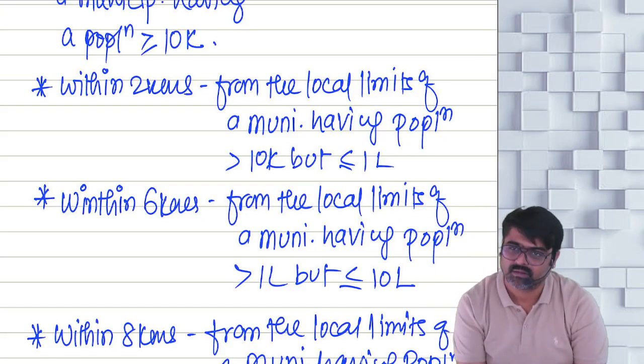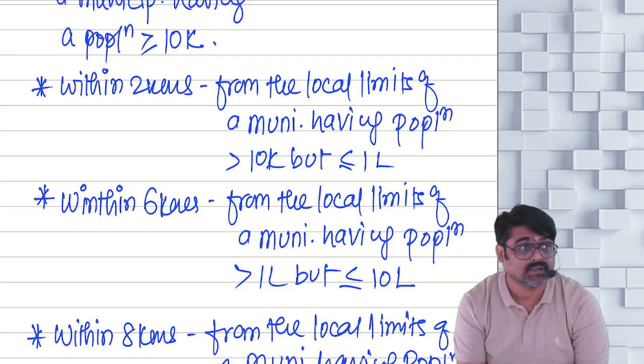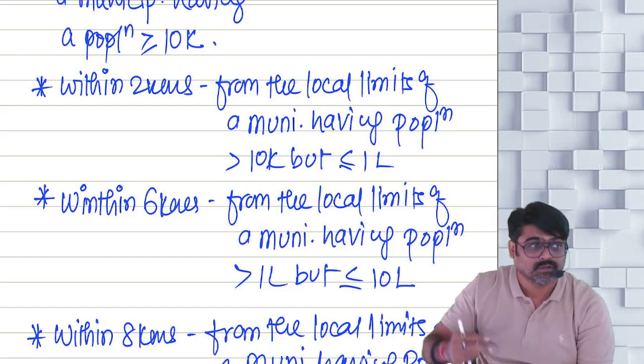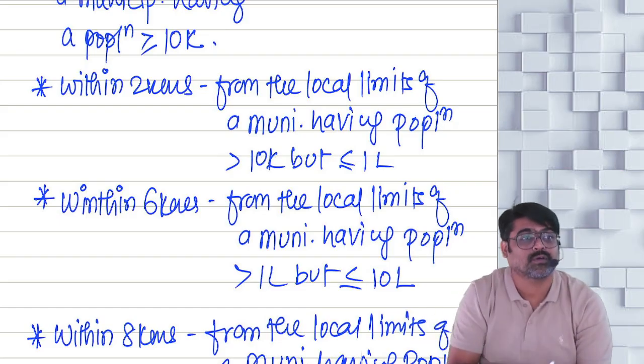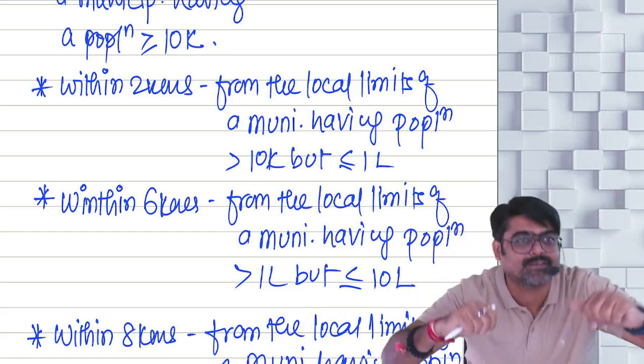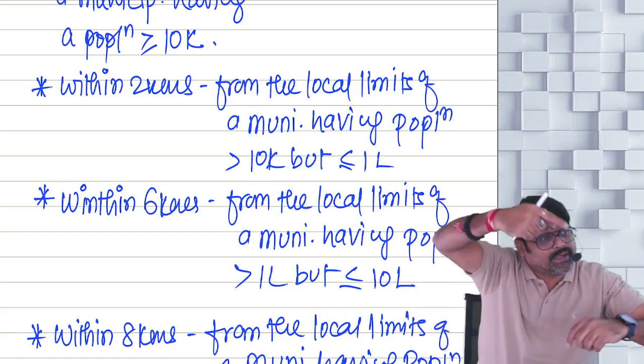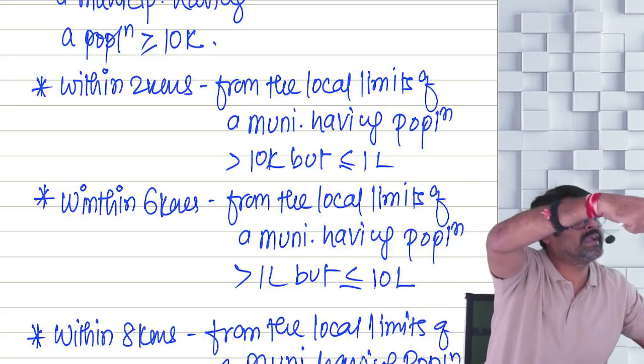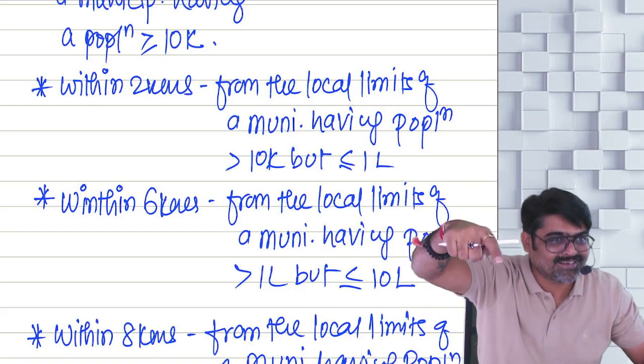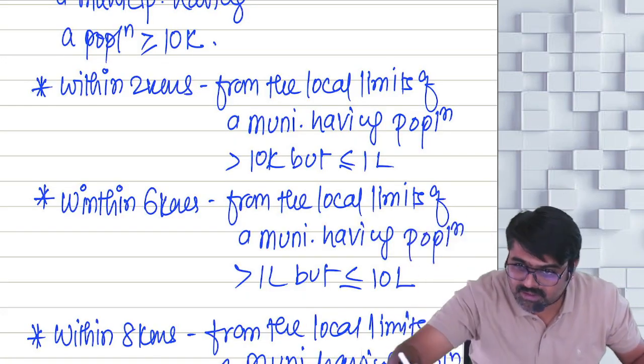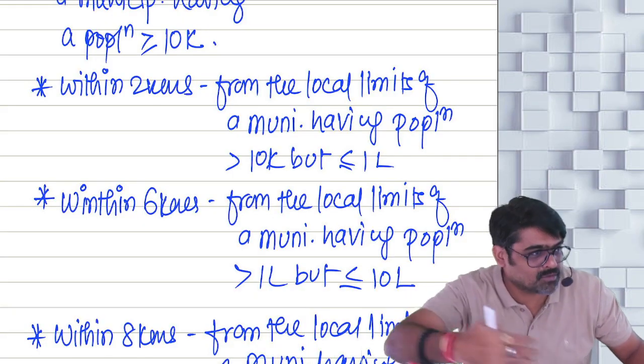Understanding, sir? But wait, very important thing. That 2 kilometer, 6 kilometer, 8 kilometer distance, is it by road? No. Aerial distance. So the radius has to be checked aerially, not measured on the road, because roads can be like this.